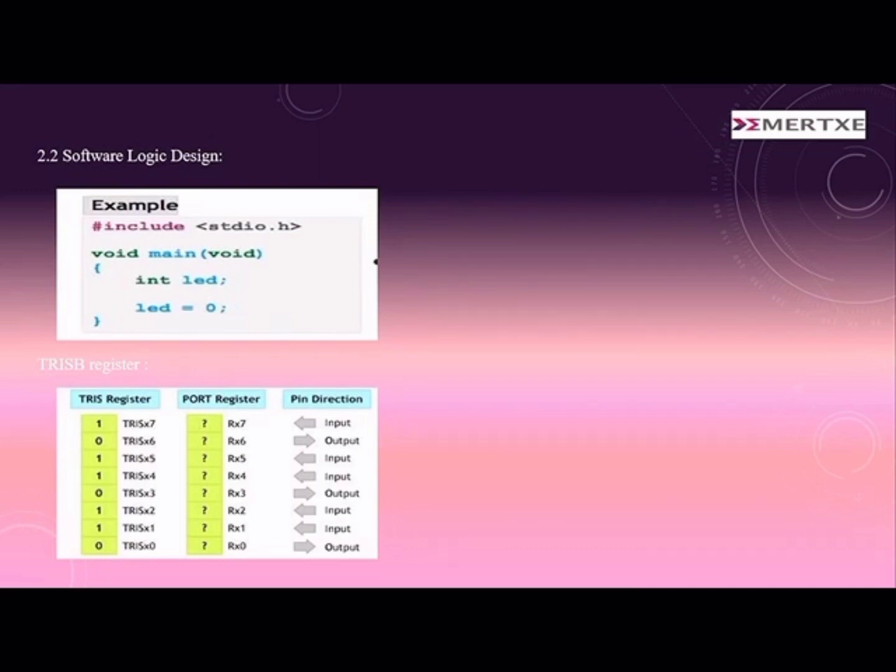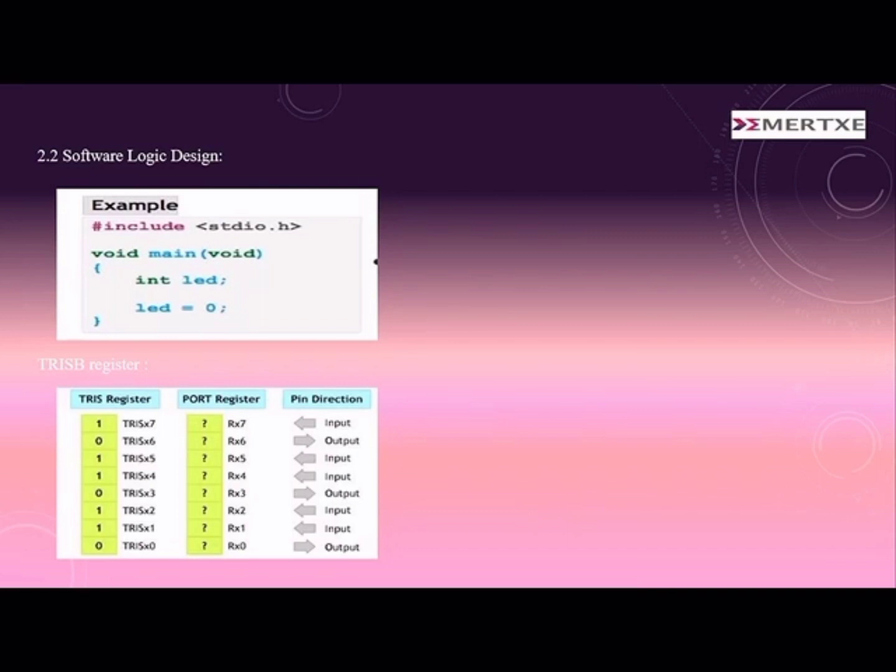This is how we are going to write the code, the logical software part. We are using C programming here. LED is an integer variable; it is not just the LED name itself. For that variable, we are assigning values, initially a zero value. The LED is an external device connected to the microcontroller.